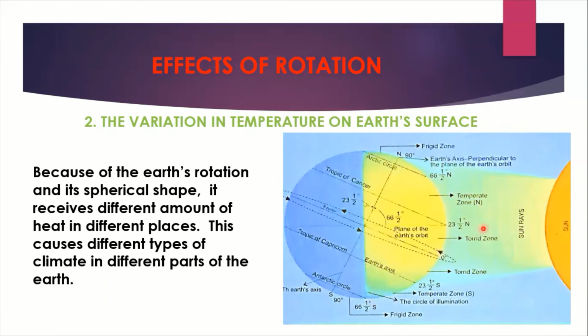Okay, now because of the earth's rotation and its spherical shape, it receives different amounts of heat in different places. This causes different types of climate. Okay, so according to the heat received by the earth's surface, different climates are observed or experienced. You can see here equatorial regions are always getting sun rays vertically, so those areas are very hot. I have explained this in my previous video. You can check it also for getting more information on how the earth's surface receives different amounts of heat from the sun.